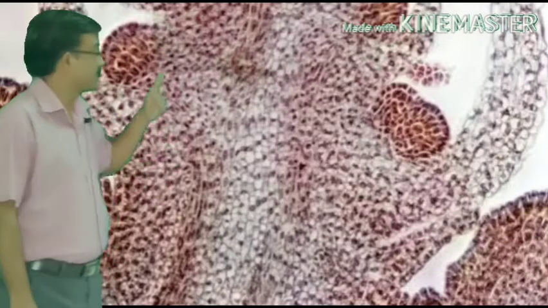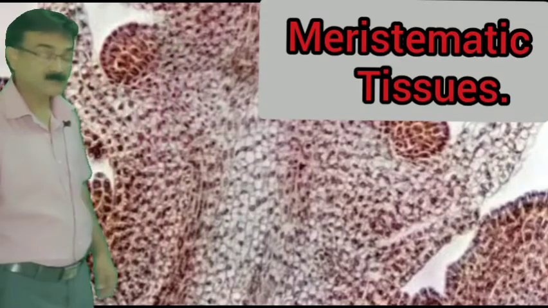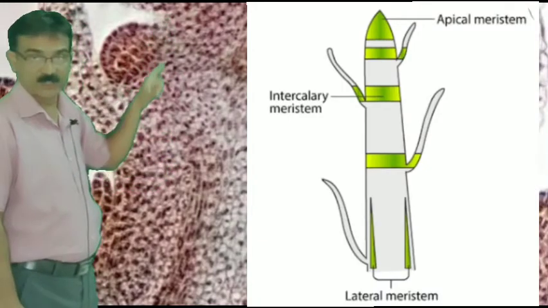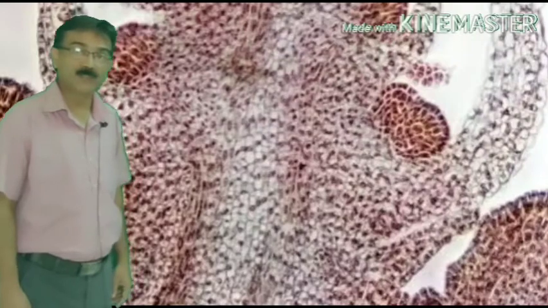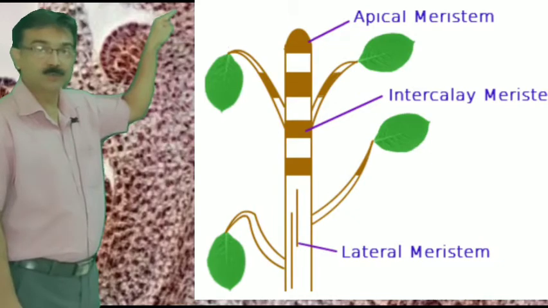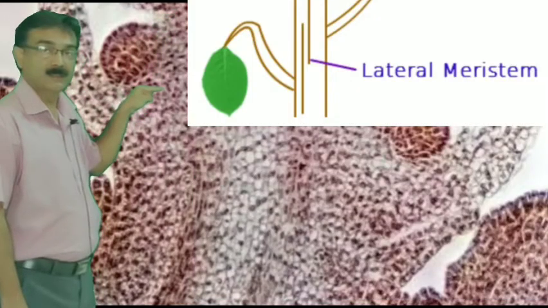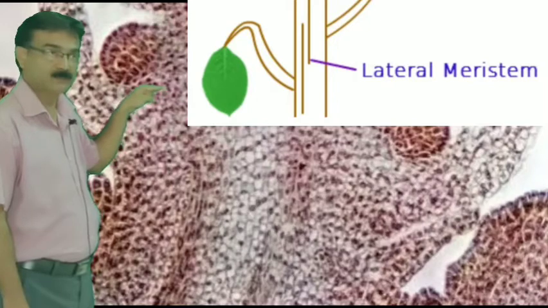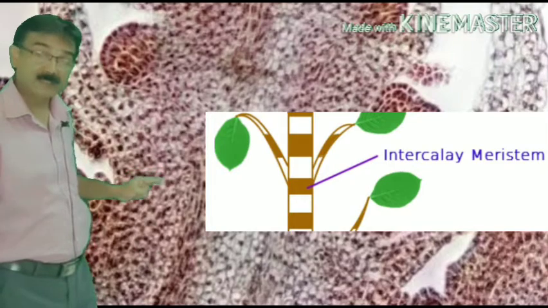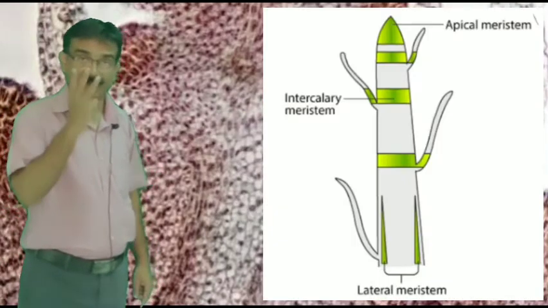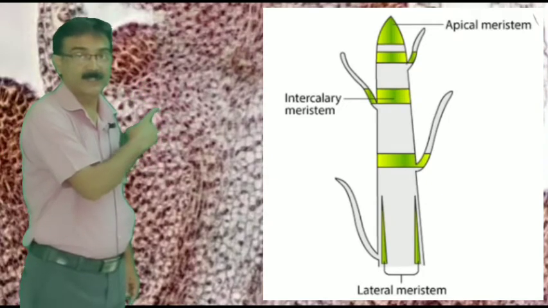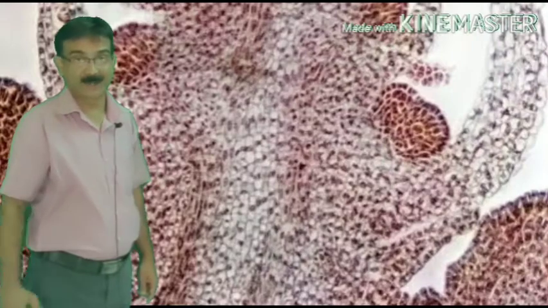Now, first we will proceed to meristematic tissues. Here you are observing a layout of a plant section. In the plant section, you are observing three types of tissue: apical meristematic tissue, lateral meristematic tissue, and intercalary meristematic tissue. So meristematic tissues are further divided into these three categories.